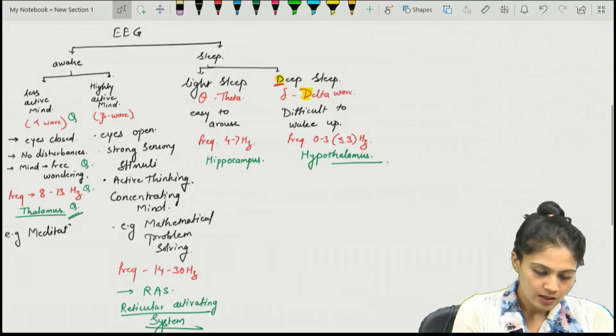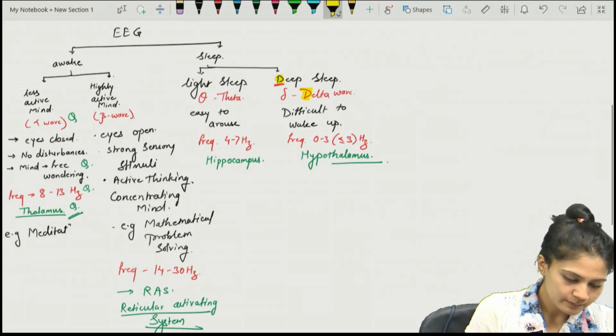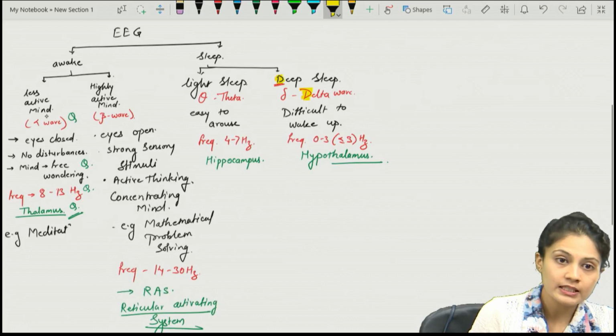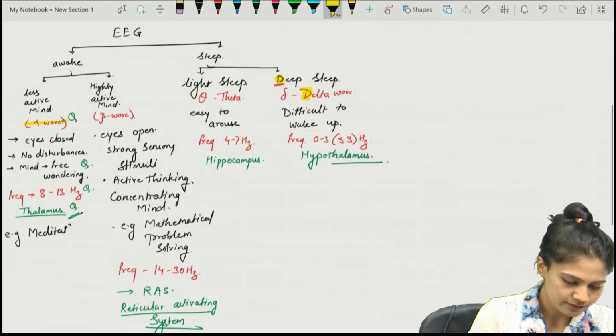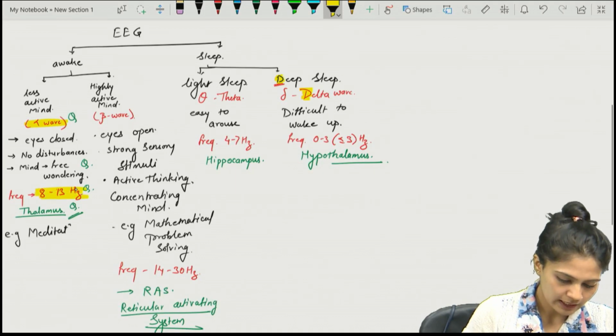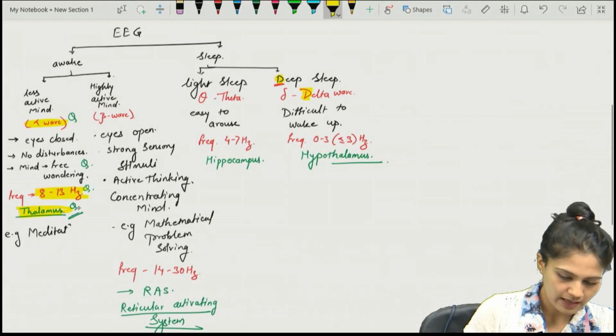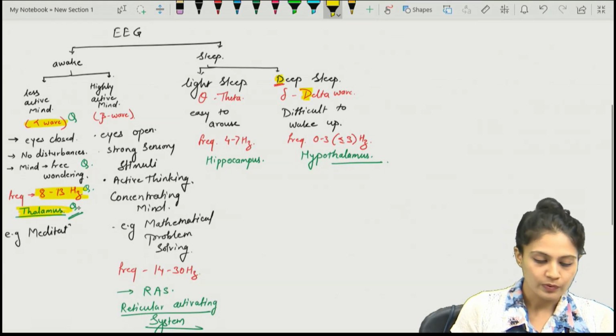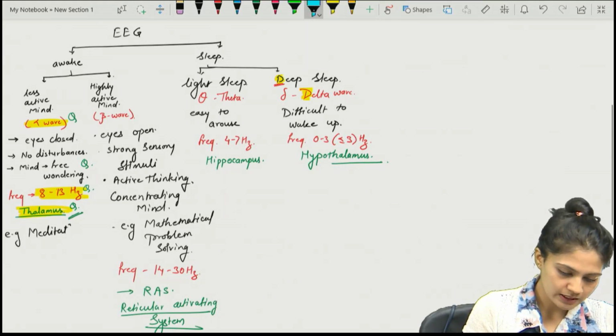So let's revise quickly. That is, in a less active mind, in the awake state, you will get an alpha wave. And what is the frequency? 8 to 13 hertz, and it is produced in the thalamus, right? And what about the beta wave?